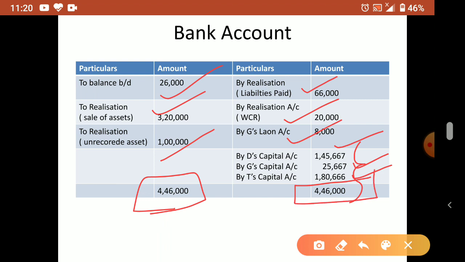Okay, so this way you approach all the questions and understand clearly. Any doubt, you have to solve more questions, because in each question different adjustments will come, but the basic things are the same. Okay, so understand it properly. If any doubt, please contact me and you can freely ask your doubt.